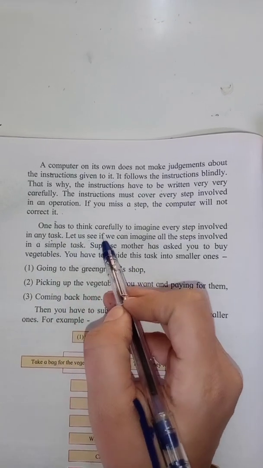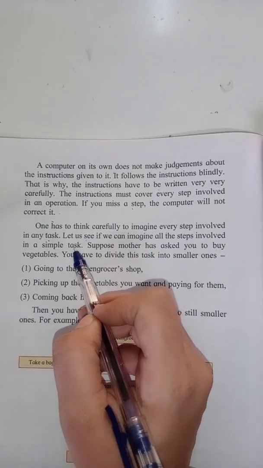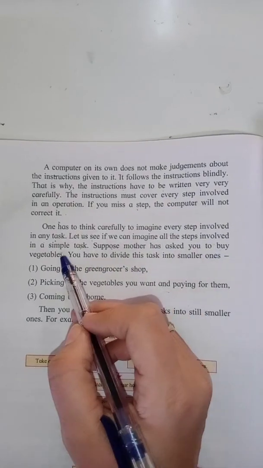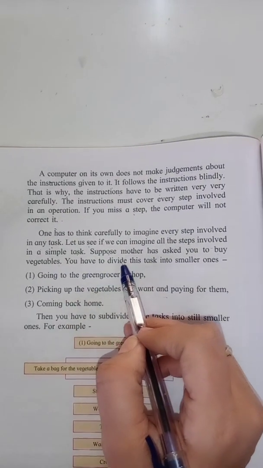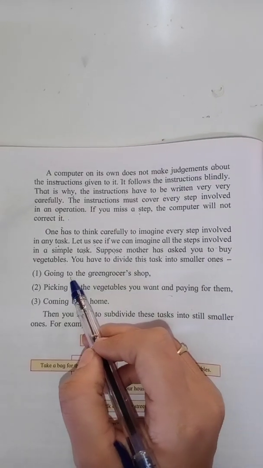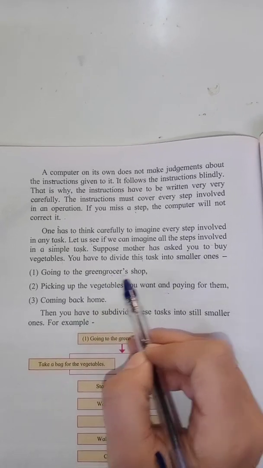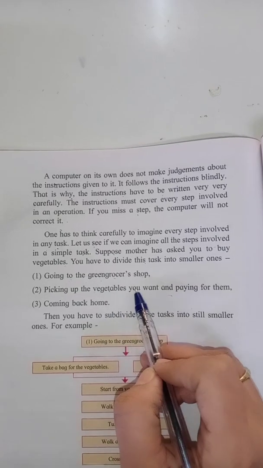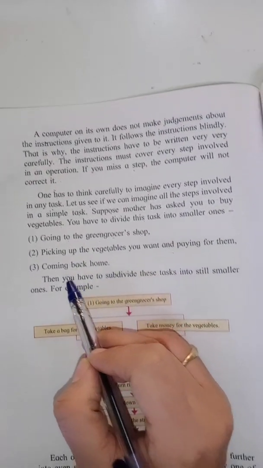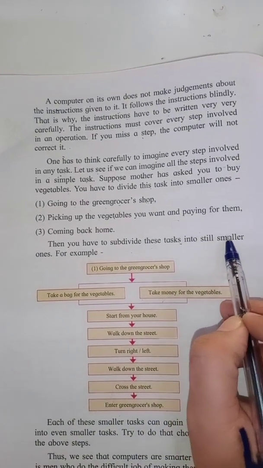Let us see if we can imagine all the steps involved in a simple task. Suppose mother has asked you to buy vegetables. You have to divide this task into smaller ones: going to a grocer's shop, going to a greengrocer's shop, picking up the vegetables you want and paying for them, coming back home. Then you have to subdivide these tasks into still smaller ones.